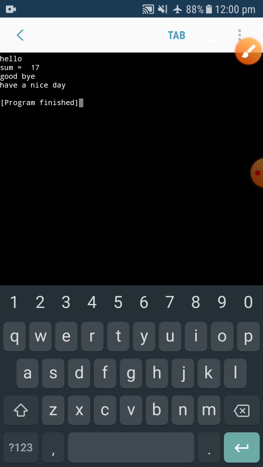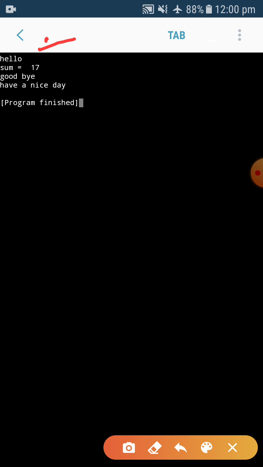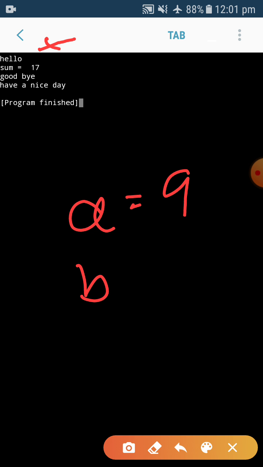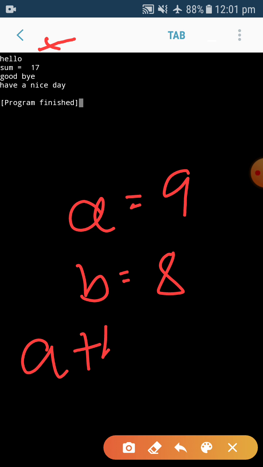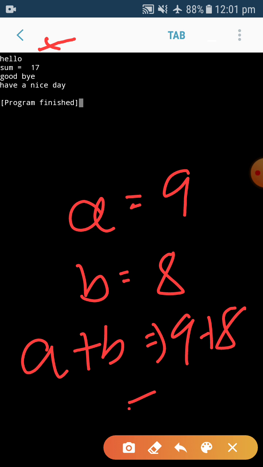So see, I'm getting this hello message, then I have given a equal to 9 and b equal to 8. So I give the instruction to print a plus b. So it gives you 9 plus 8, that is 17. So that is why you are getting sum equal to 17.